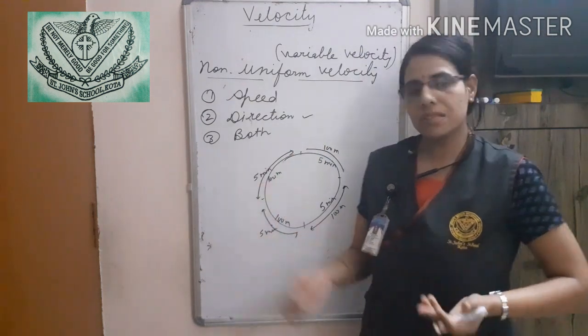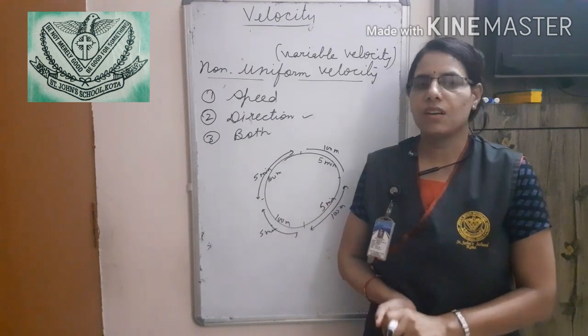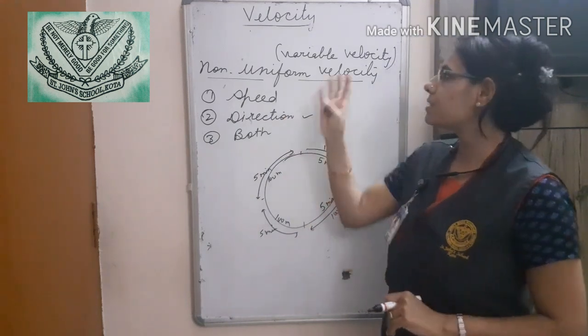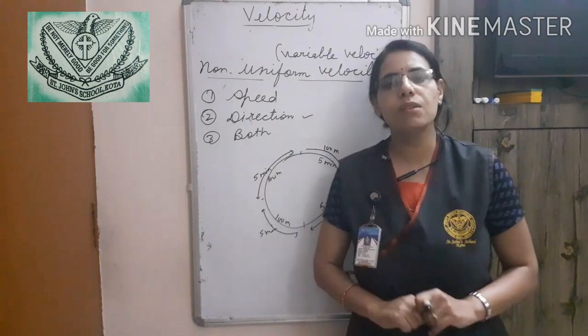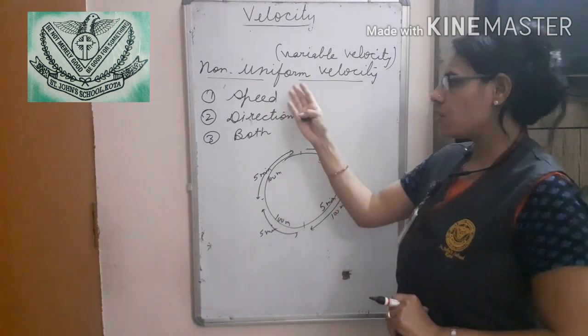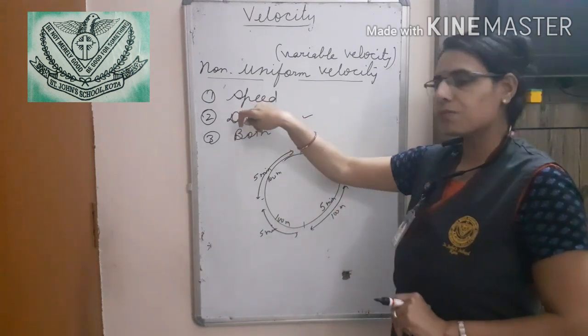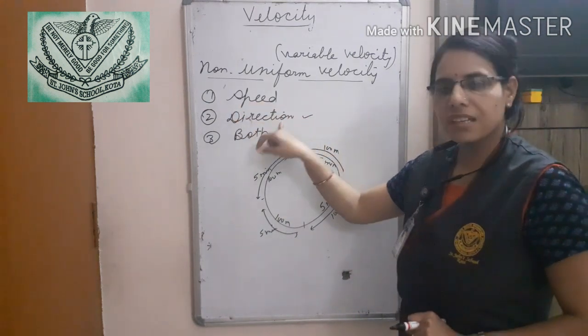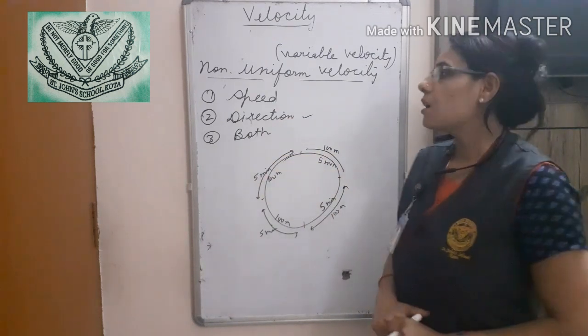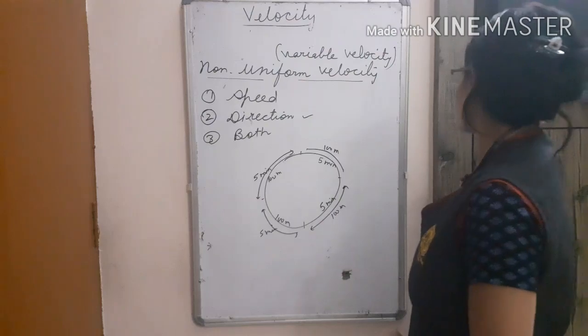Or both change, meaning speed changes along with direction. So again, it is an example of non-uniform velocity. For non-uniform velocity, either speed or direction changes, or both change. Then it is known as non-uniform velocity.